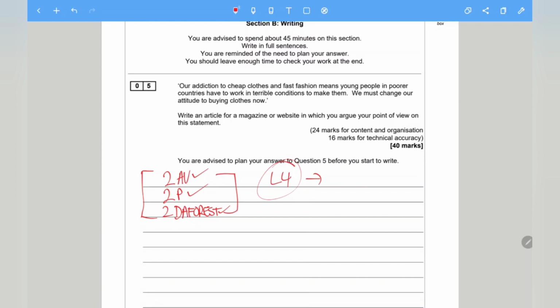So this is something for you to learn, practice, and use to answer the question. And this is specifically for language paper 2. So you can use it for question 5 for language paper 2. Now, why is this important?